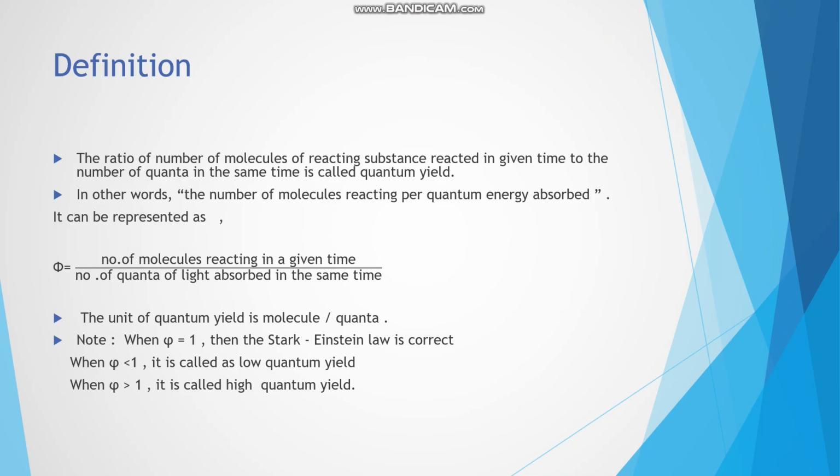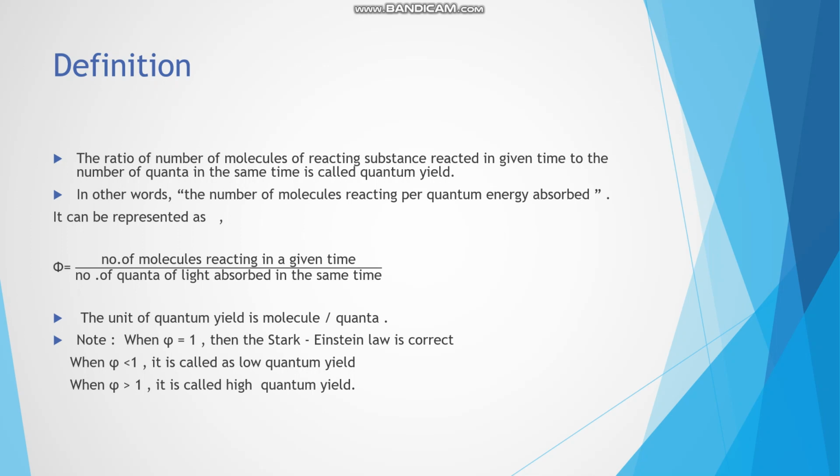Definition of quantum yield: the ratio of number of molecules of reacting substance reacted in given time to the number of quanta absorbed in the same time is called quantum yield. In other words, quantum yield is defined as the number of molecules reacting per quantum of energy absorbed, and it is also defined as the number of moles reacting per Einstein of energy absorbed.